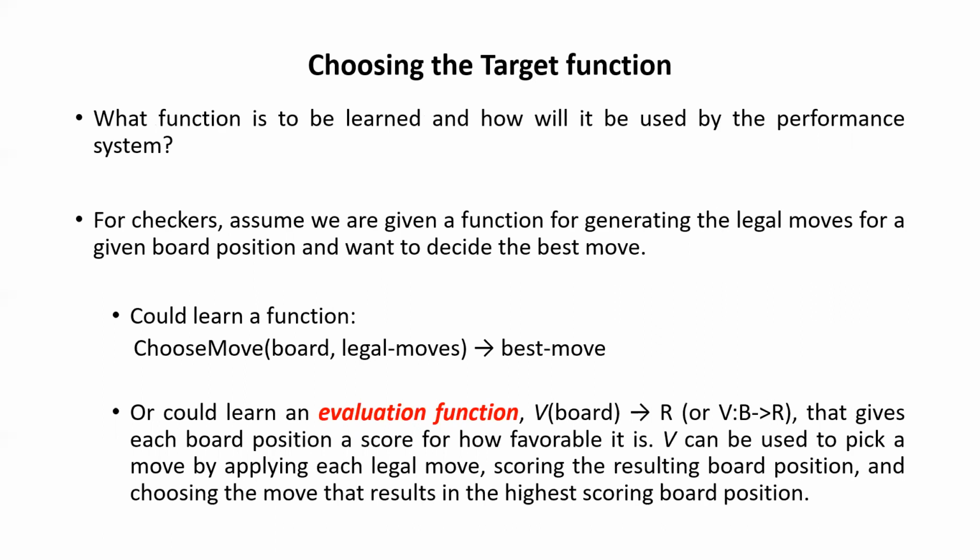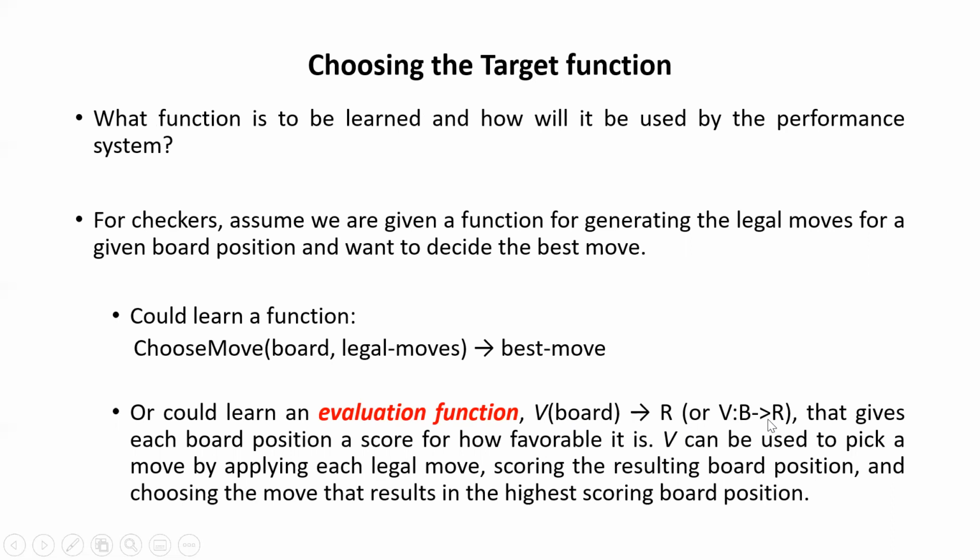So there is a problem in the target function, because it is very difficult to learn from the indirect training which is the best move, from the 3 or 4 moves that are generated for us, okay? From this indirect feedback, which move you will select as the best. So here the function we are using is V board given R, whatever function we put here. And I can also write it as V colon B given R.